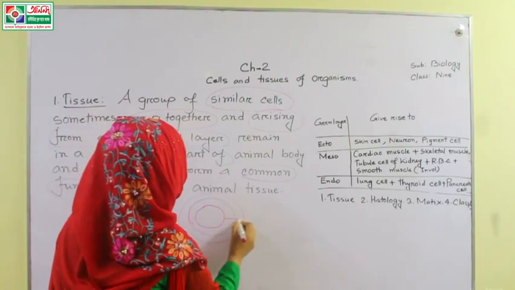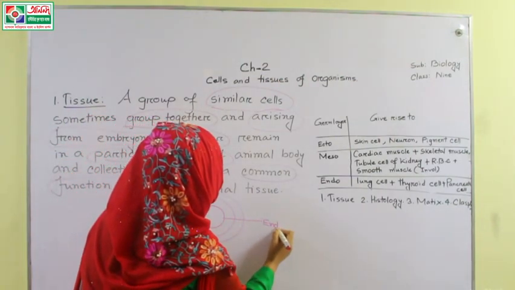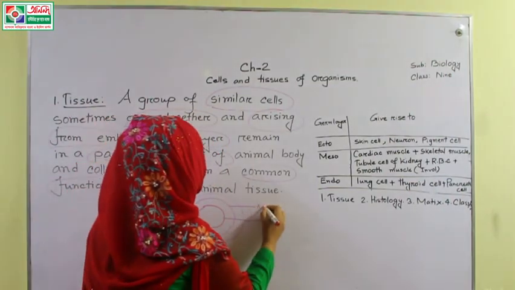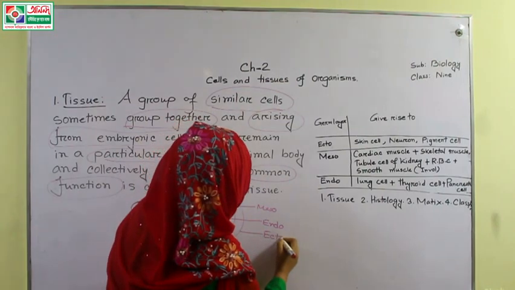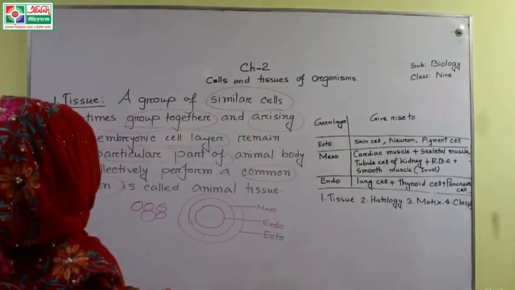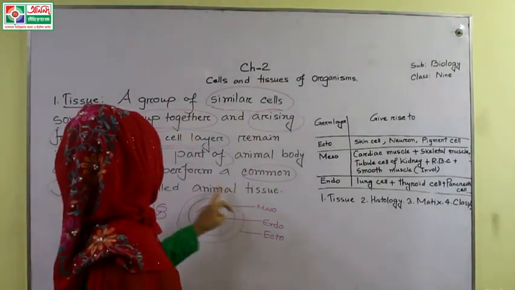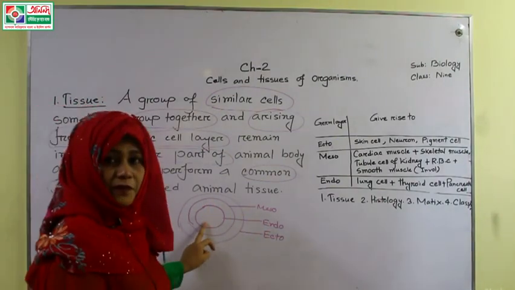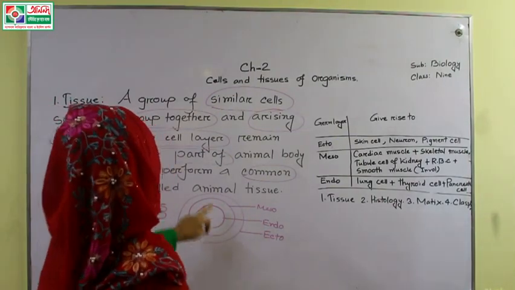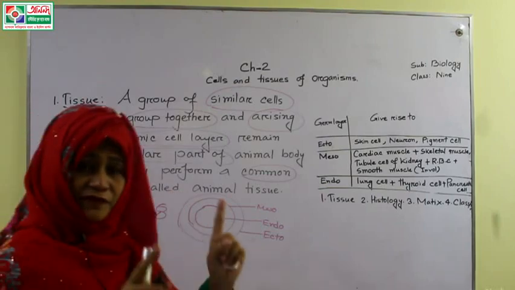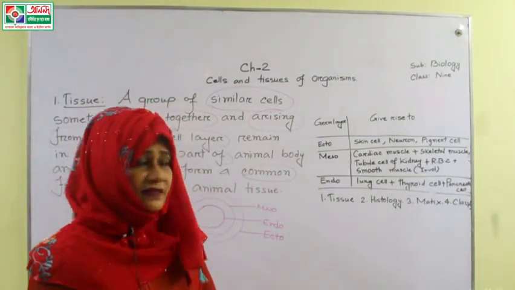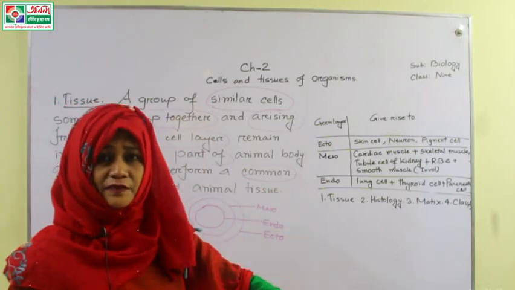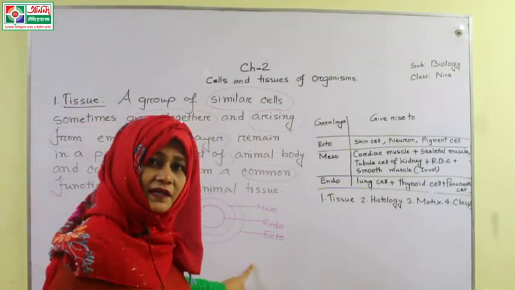This is endoderm, this is mesoderm, and this is ectoderm. There are 3 layers, and the tissues arise from the same embryonic cell layer, and they perform the same function, locate in the same area, and their function is also same. Then these are called the tissue.